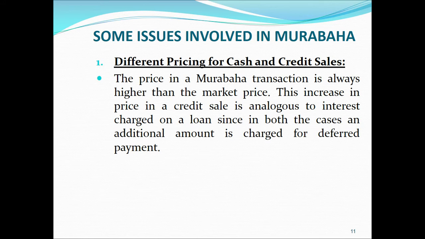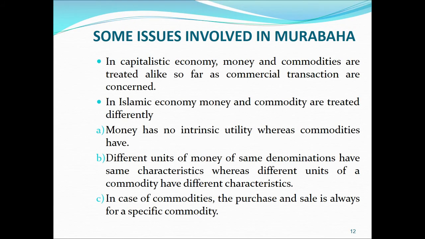So the clients sometimes get confused about what the difference is here, because the same rates are applicable in case of a loan from a conventional bank, and the same type of markup is being charged by the Islamic Bank for the assets they are selling on Murabaha. So the difference here is that in capitalist economy, money and commodities are treated alike so far as commercial transactions are concerned. So in capitalist economy, money is treated as a commodity. But in Islamic economy, money and commodity are treated differently, meaning money is not treated as a commodity.